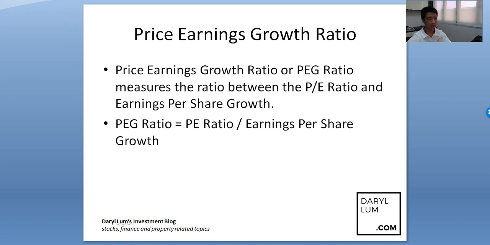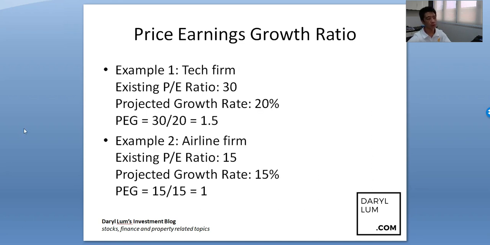So the price earnings growth ratio, or PEG ratio, measures the ratio between the PE ratio and earnings per share growth. This is the PE ratio; I just removed the slash so that it doesn't confuse everyone. So what's the formula for the PEG ratio? The PEG ratio is simply the PE ratio divided by earnings per share growth. This earnings per share growth is the projected growth. Maybe the company will come out and say we are projected to grow a certain amount. So let's put this into a calculation, and then we can understand this better.